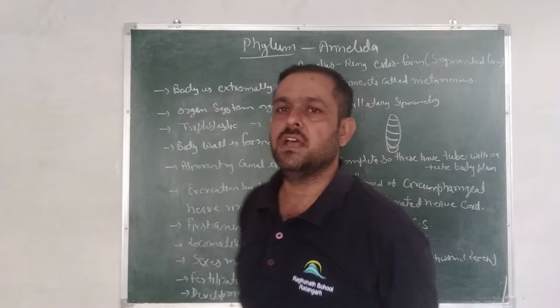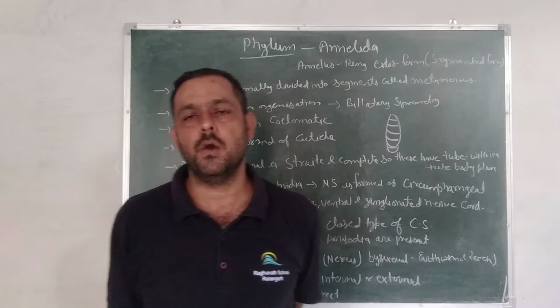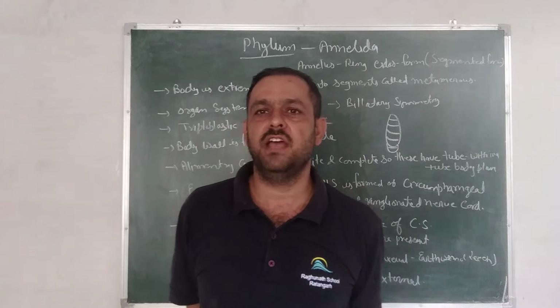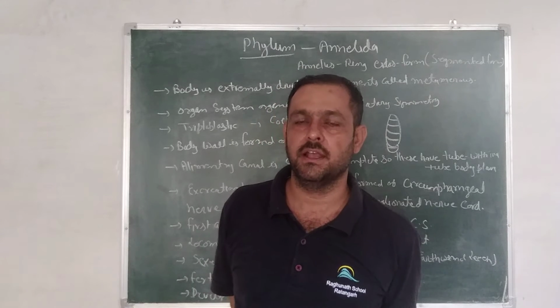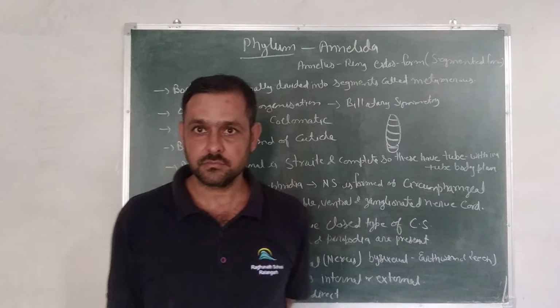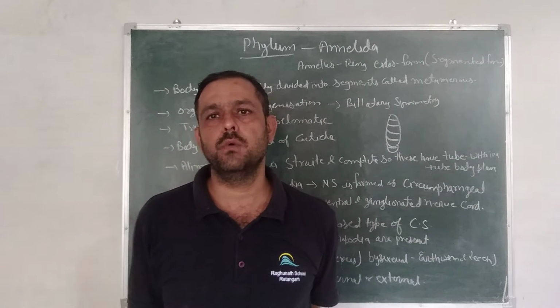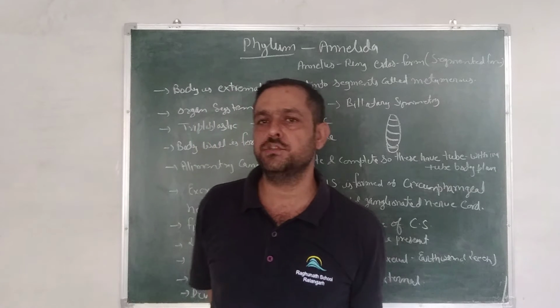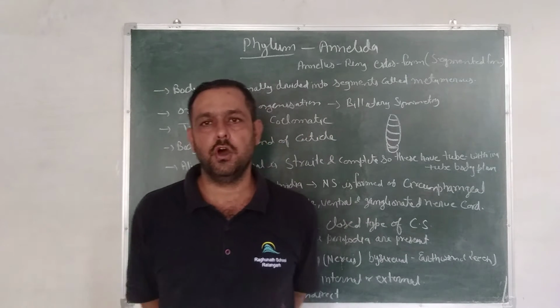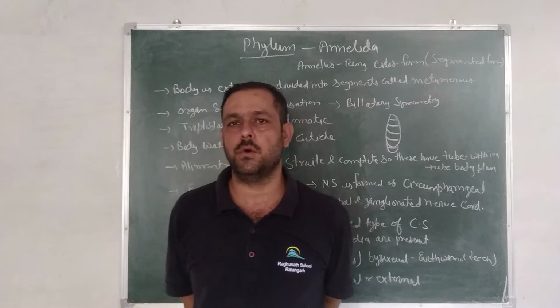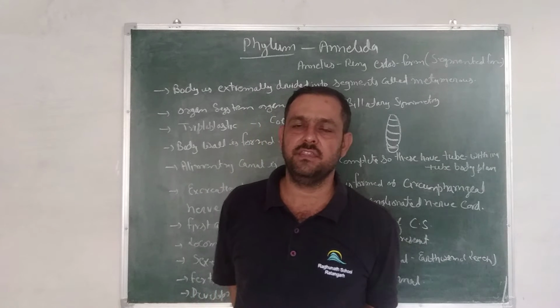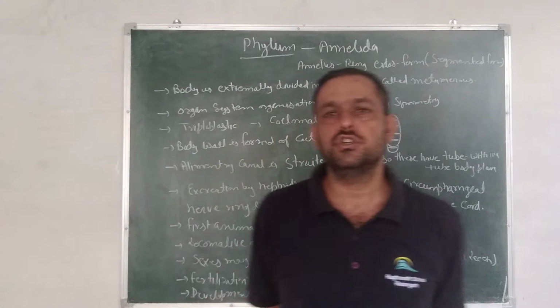Coelomate means if the coelom is present and covered by mesoderm, then the animals are called coelomate. As we know, the cavity between body wall and alimentary canal is called coelom, and if this coelom is covered by mesoderm, then the animals are called true coelomates.